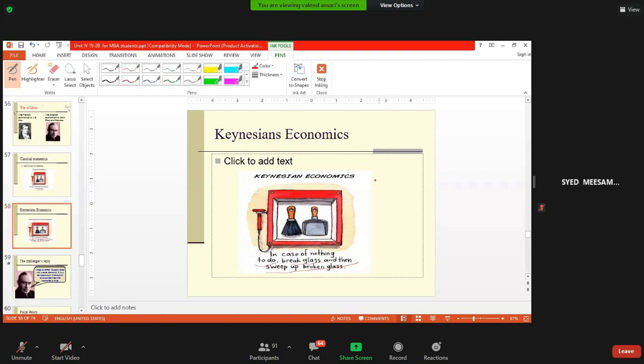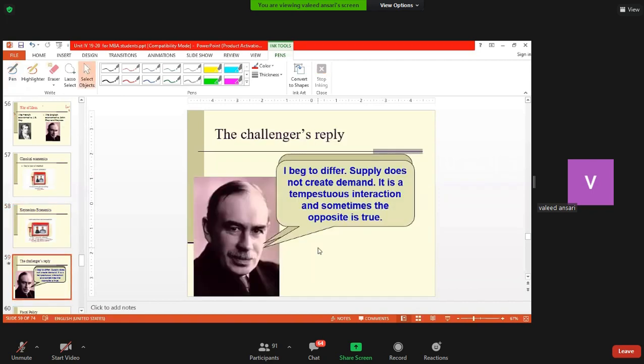That is in your interest, because if you spend money, inventories, the unsold goods, are taken off, bought by the consumers, businesses will further produce, and employment will be generated, and so on. So this is a brief background of the idea, and this is the challenger's reply. That is John Maynard Keynes, whose photograph is here. You can read it, and then I'll go further.